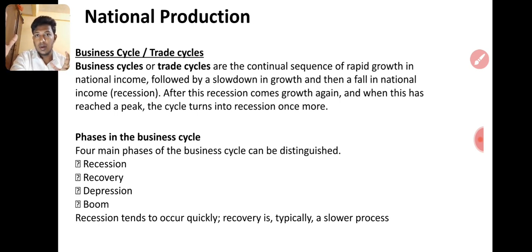Otherwise, how can tourists come, right? That's why infrastructure is important. When infrastructure comes, automatically the development of all the industries will be impacted, right? I'm not saying only infrastructure is important.